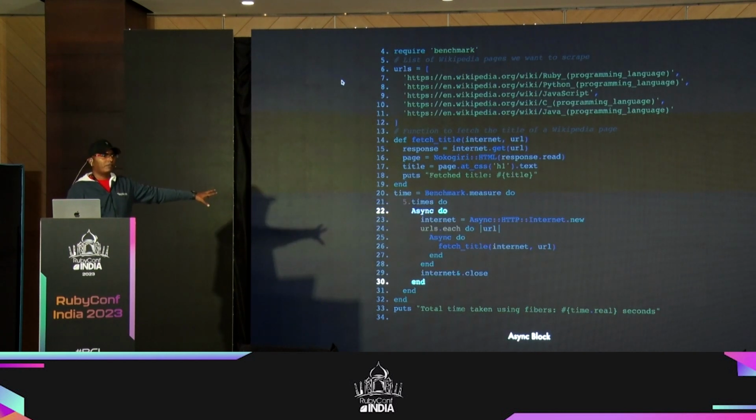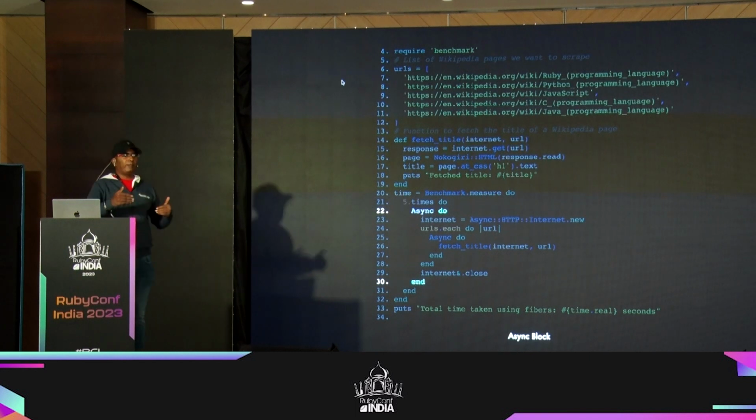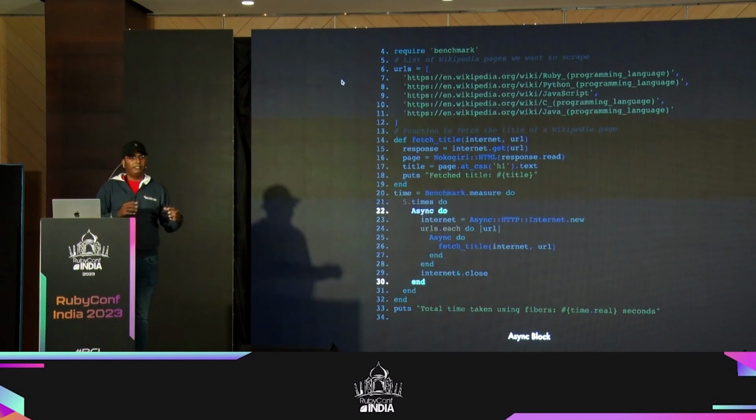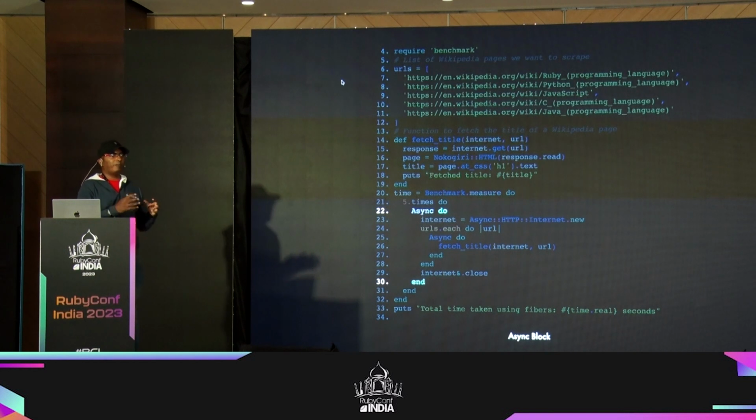async do block, right? So when I put the async do block first, it creates a main task, and then if I keep using blocks within it, it's going to create subtasks. Right? And it manages it so well that it first waits for all the child tasks to be completed, and then it moves on to the parent task, right? So all these tasks are powered by fibers, and they are going to run concurrently, right? Which means you get the speed.